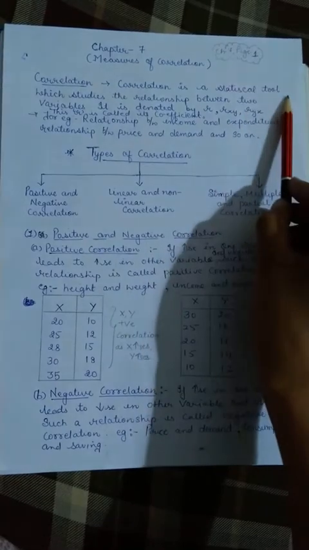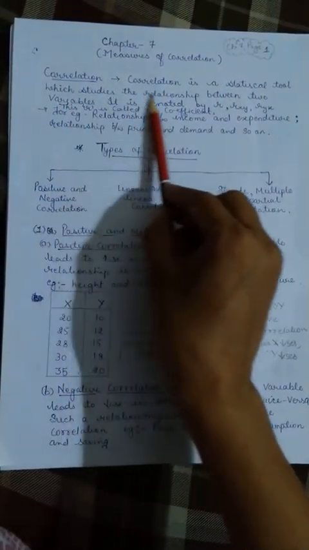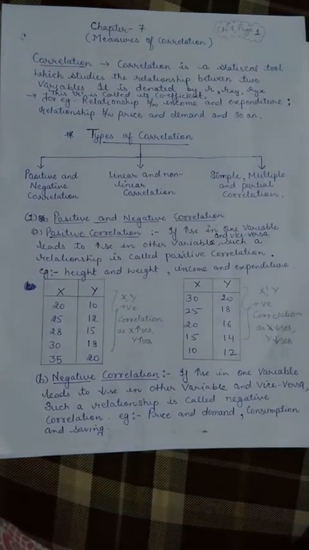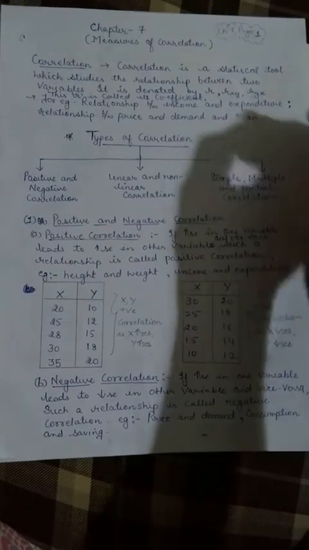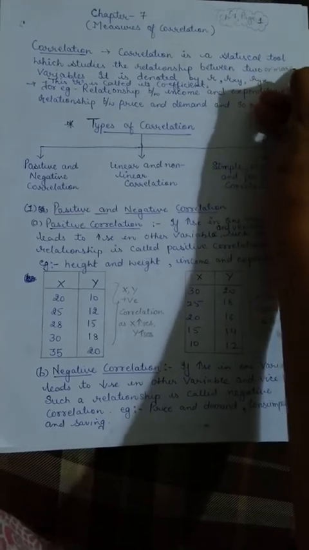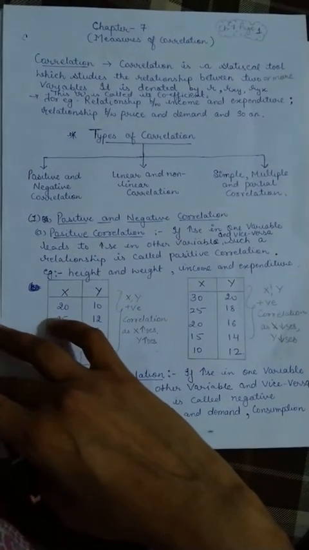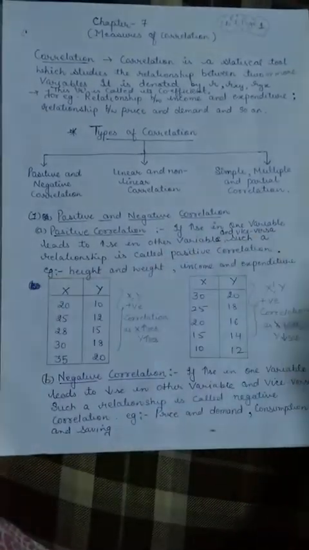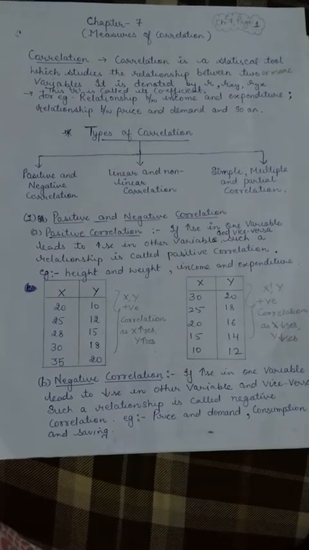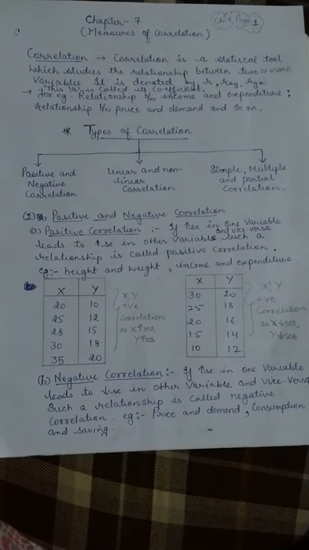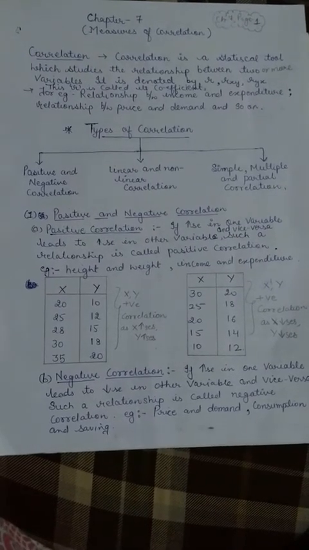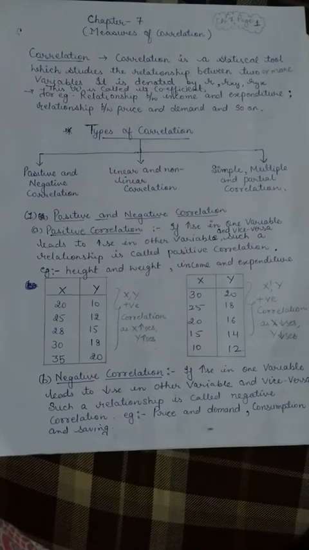Correlation is a statistical tool which studies the relationship between two variables. As I have already told you, it studies the relationship between two or more variables. We can have more variables also, not only just two variables. We can have 3 variables at a time, and we can have more than 3 variables at a time. Like we can have age, height and weight. So these are 3 variables and we can check what is the relationship between these 3.